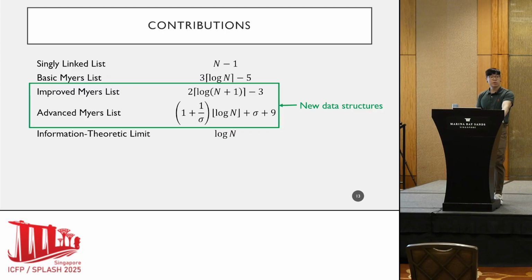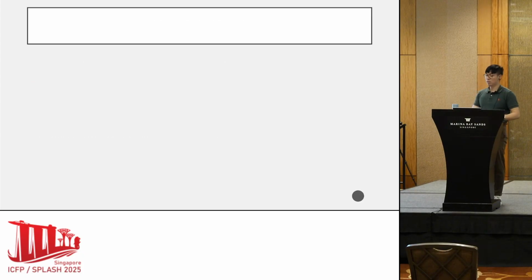Then we also introduced 2 new variants of the original Myers list. The first is what we call an improved Myers list with a complexity of 2 log n minus 3. And the next variant is an advanced variation of the Myers list, which has a lookup complexity of 1 plus 1 over sigma log n plus sigma plus 9. Okay, but basically, it just shows that it's possible to approach or have a lookup complexity that is arbitrarily close to the information-theoretic limit of log n.